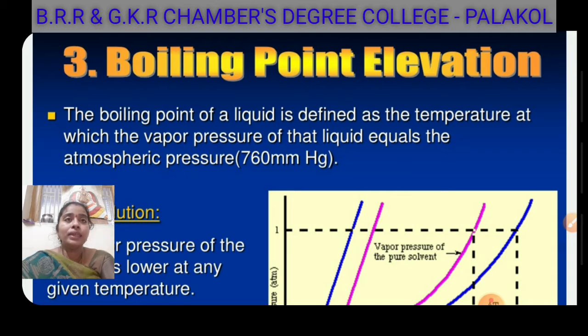When boiling occurs, even from the bottom, the molecules which have higher energy can escape in the form of vapors. At that point the surface does not exist, and the temperature at which the vapor pressure becomes equal to the atmospheric pressure is known as the boiling point. So the boiling point is the temperature at which a liquid is converted to vapors. That point is called the boiling point.